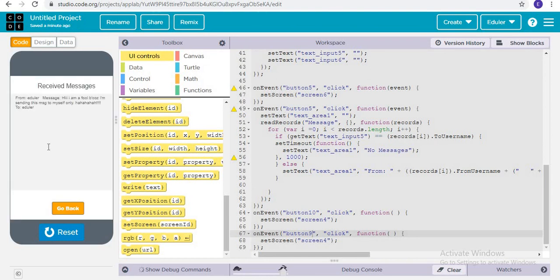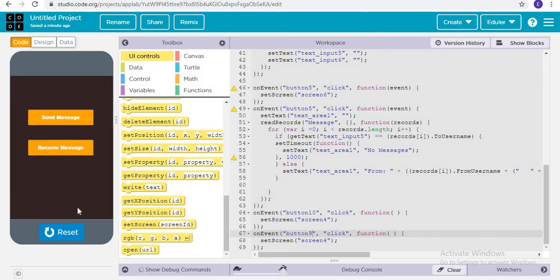Receive message. So it's showing here from Eduler to Eduler. That message is: hi, I am a fool because I'm sending this message to myself only. Ha ha ha. So that was really an amazing application.